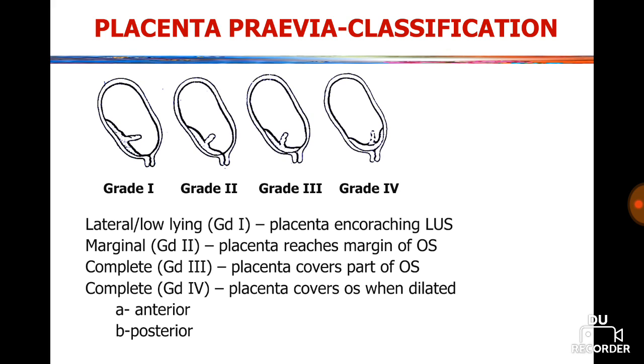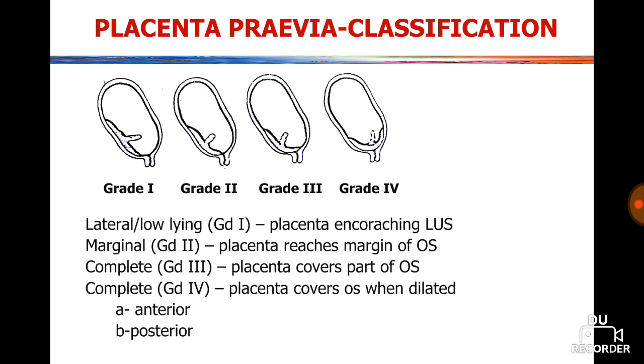Grade 2 is called marginal placenta previa, that is placenta reaches the margin of the internal os. Grade 3, that is complete placenta covers part of the internal os. And grade 4, that is complete when placenta covers the internal os when dilated as well.